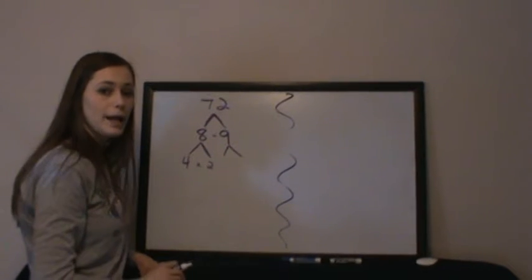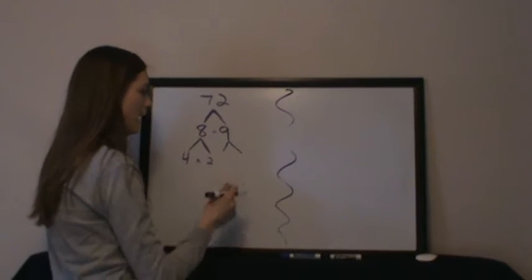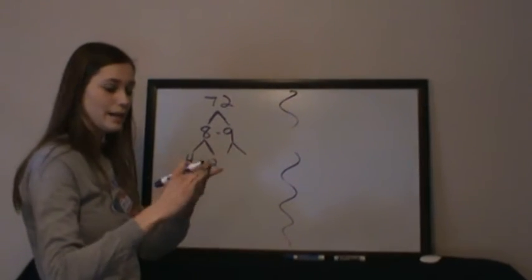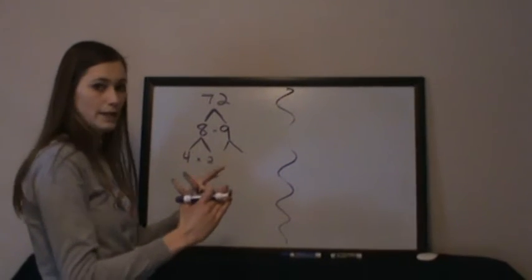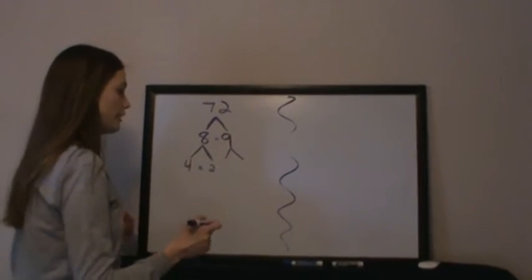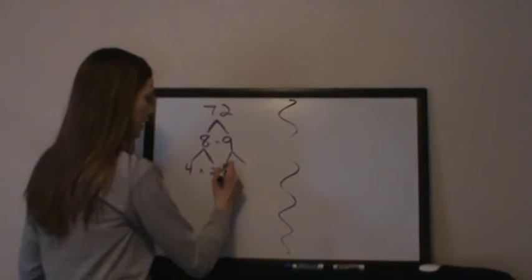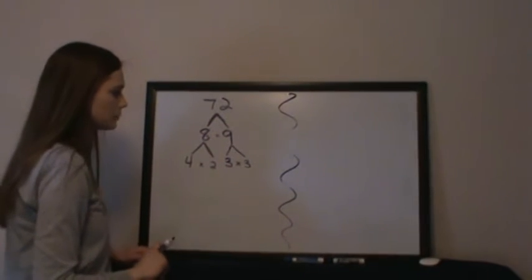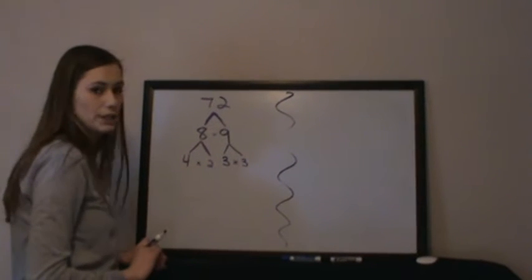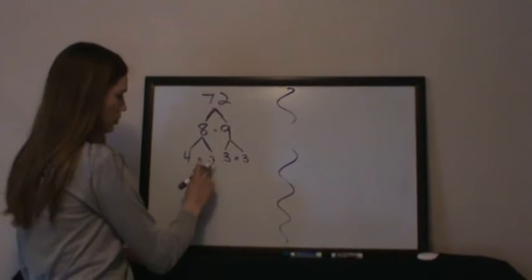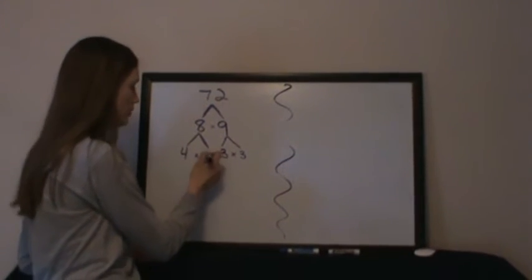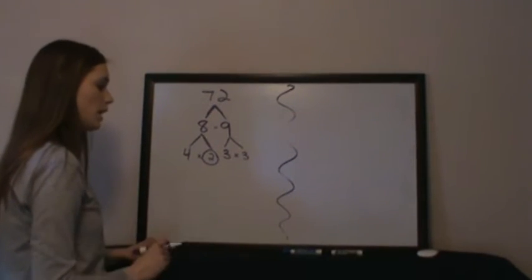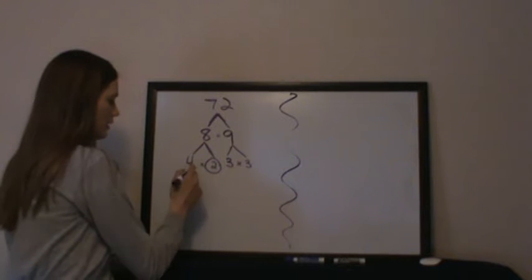Is 9 prime? No, it's not, because I can divide it by 1, by 3, and by 9. So, more than 2 factors means not a prime number. 3 times 3 is how I would get to 9. Is 2 prime? Yes, 2 is a prime number because I can only factor a 1 and a 2 out of it.